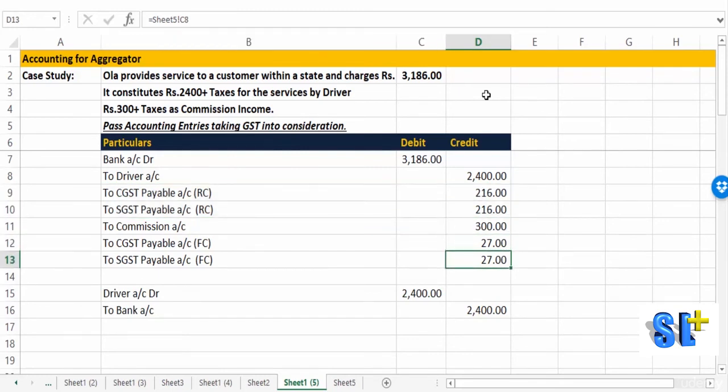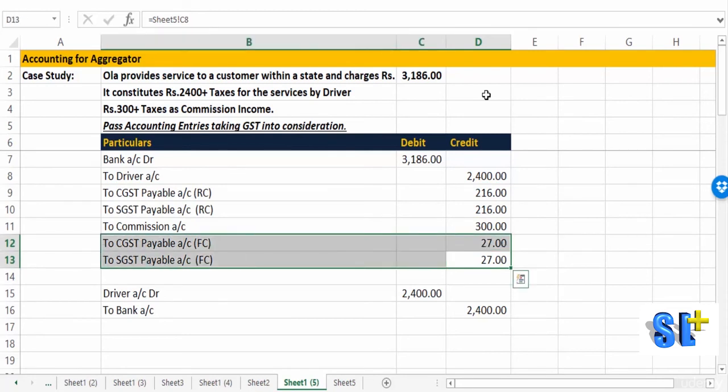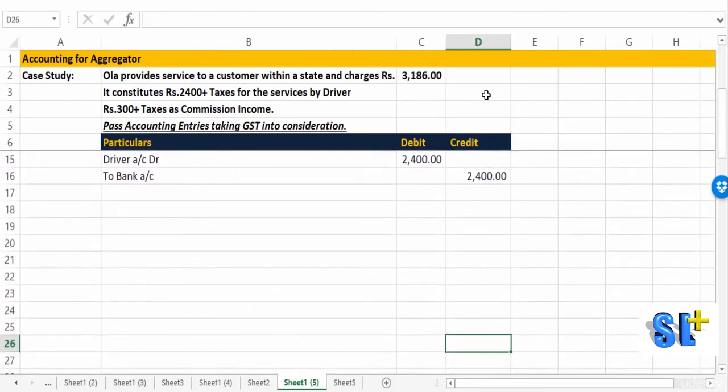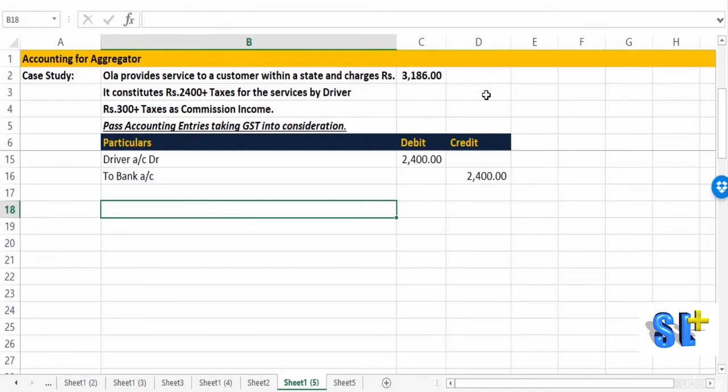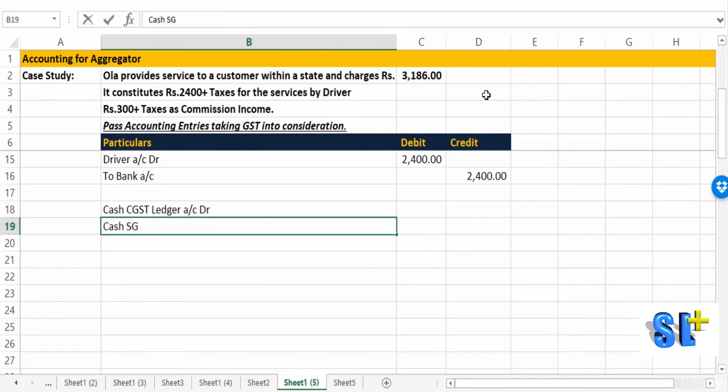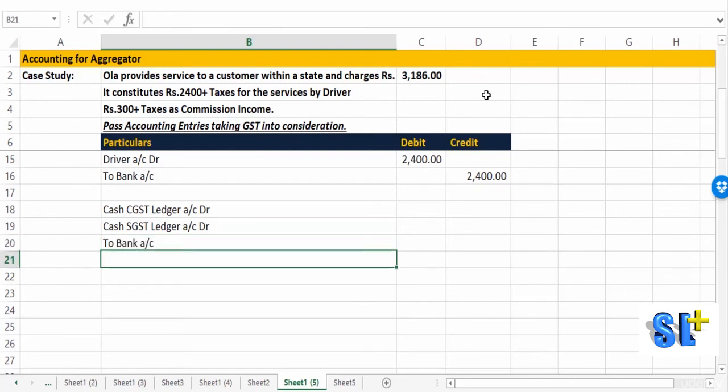Okay, and this is related to the income attributable to Ola. Fine. So now let's pass the entry for payment of those respective taxes. So what entries will we pass? First of all, we have to make payment, and that is made possible through cash ledgers. Okay, so we'll say cash CGST ledger account debit, then cash SGST ledger account debit to bank account.